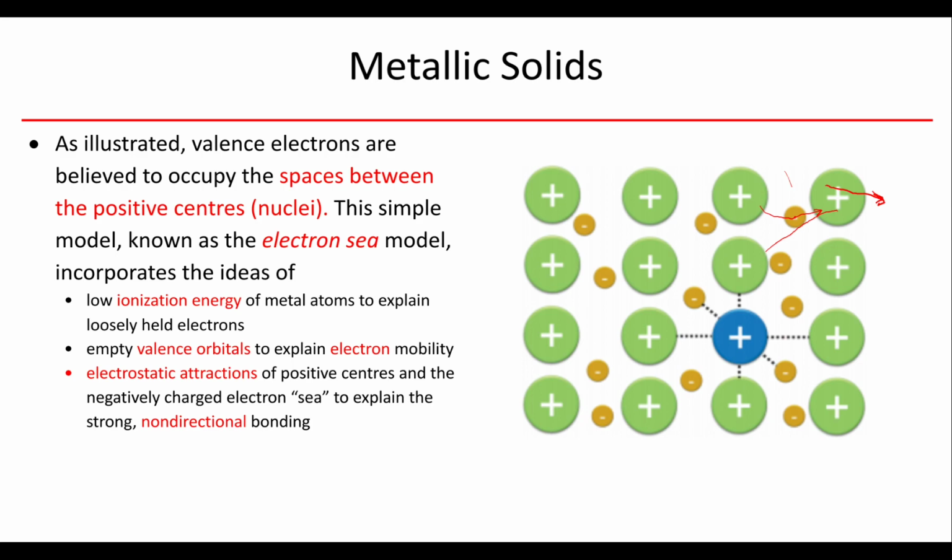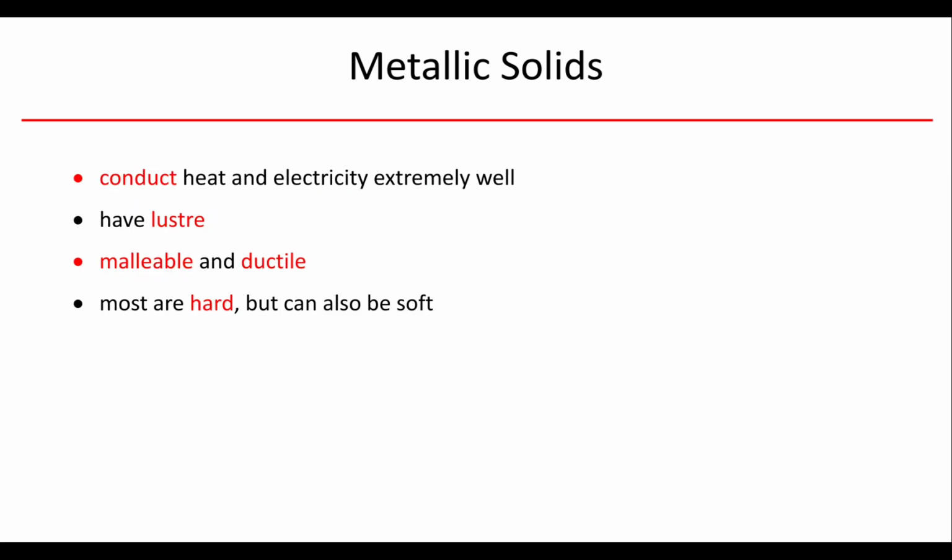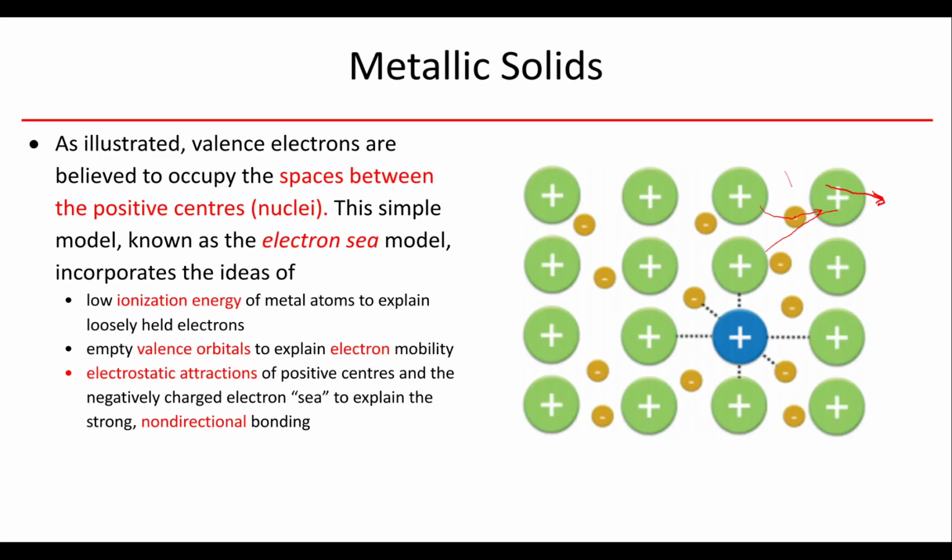Also, because I have these delocalized electrons, if I were to have a heat source down here, this is my candle, I could get these electrons to vibrate, and since they have a low mass, they'll vibrate easily, and then they'll bump into the next one, and this will allow us to propagate our heat through our metallic solid.